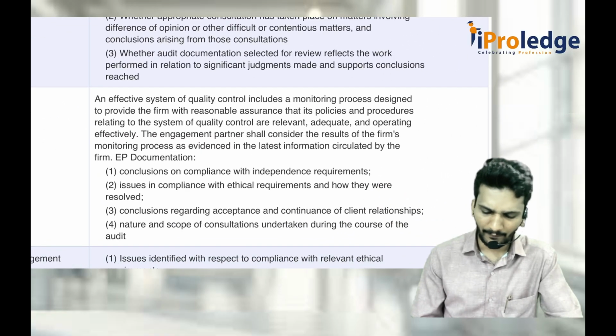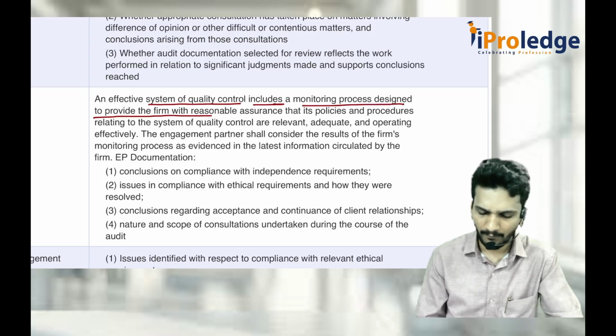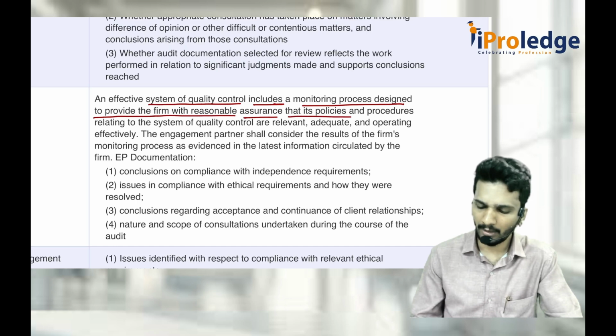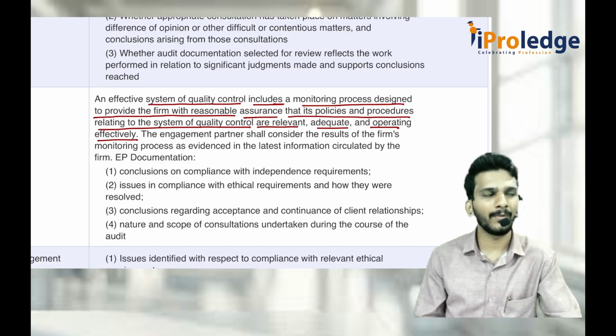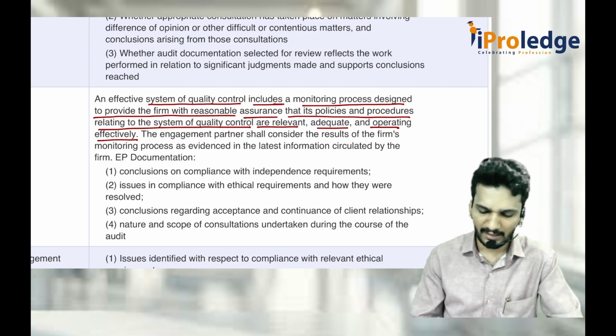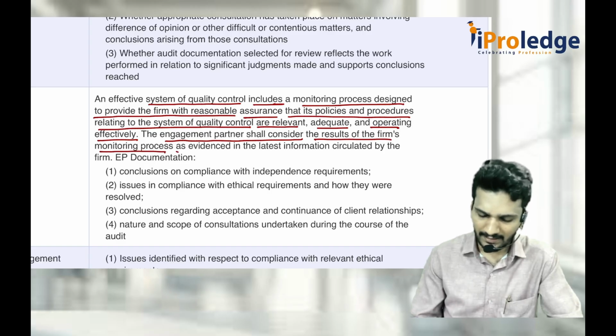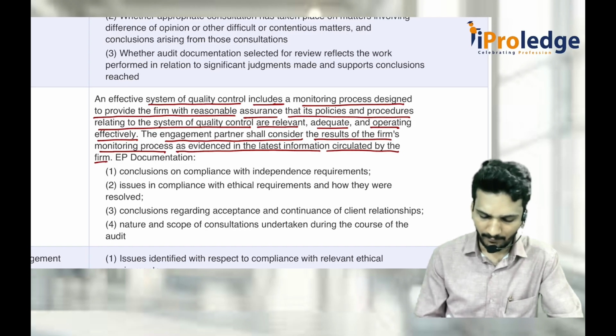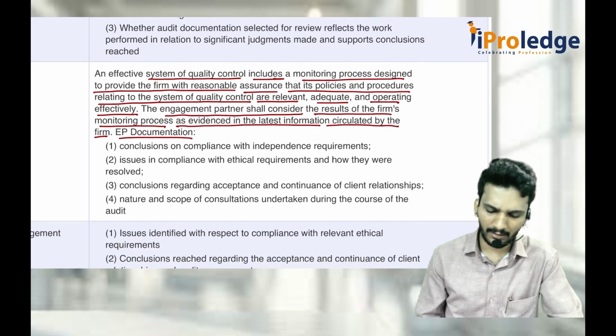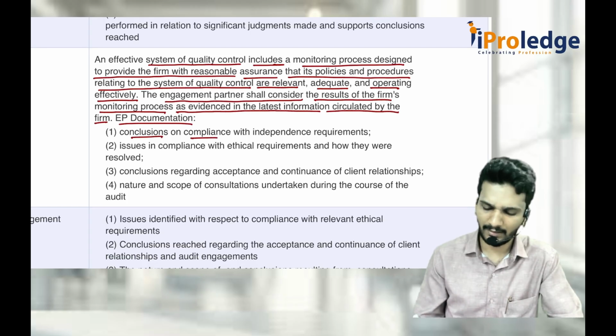An effective system of quality control includes a monitoring process designed to provide the firm with reasonable assurance that its policies and procedures relating to the system of quality control are relevant, adequate, and operating effectively. Whatever we implemented, are they operating effectively or not? Are they relevant in the situation or not? The engagement partner shall consider the results of the firm's monitoring process as evidenced in the latest information circulated by the firm. Along with that, the engagement partner should document conclusions and compliance with independence requirements.